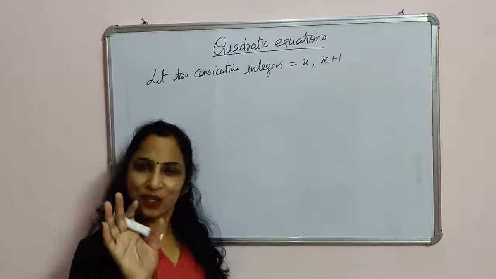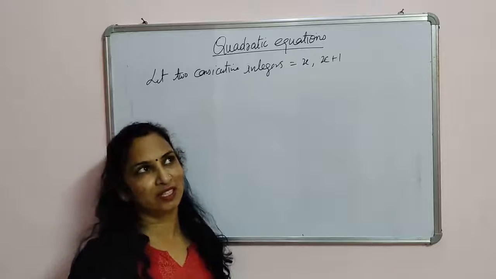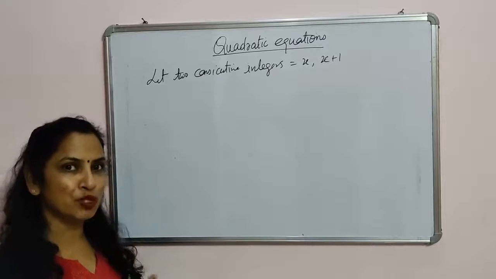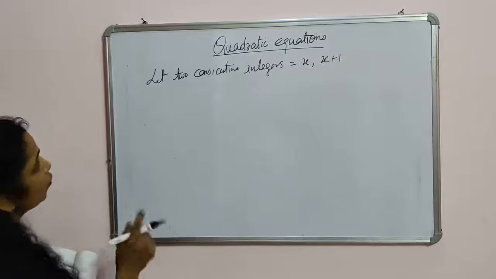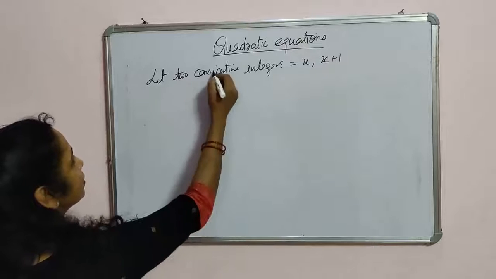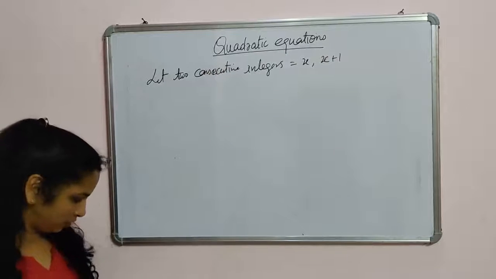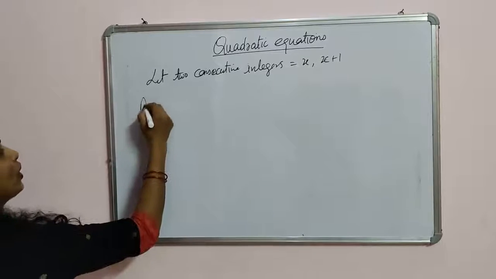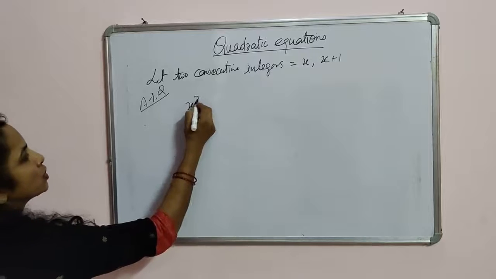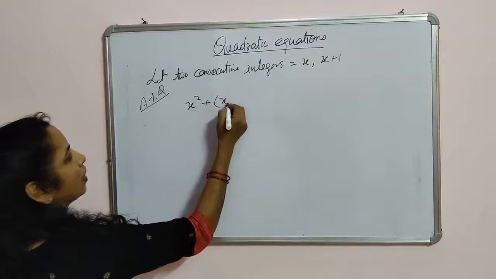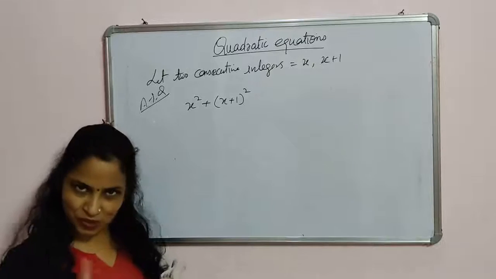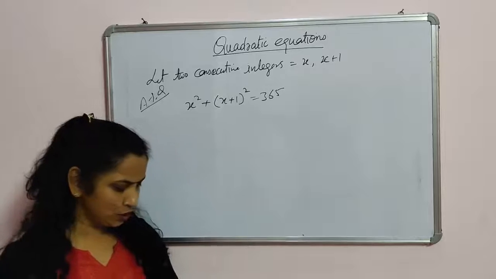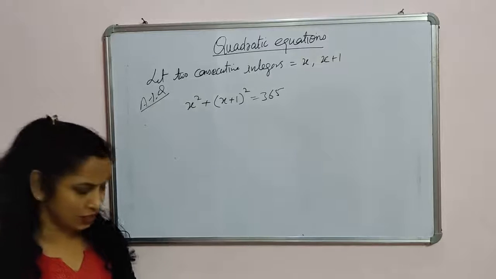Okay, sorry, again: consecutive numbers means numbers which come one after the other, like 30, 34, 35, 36. So if one number is x, the other number should be x plus 1. Let the two consecutive integers be x and x plus 1. The question says the sum of whose squares is 365. So according to the question, the sum of the squares of the two consecutive numbers is equal to 365.